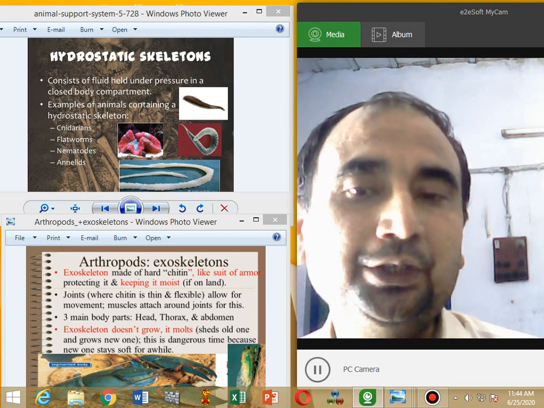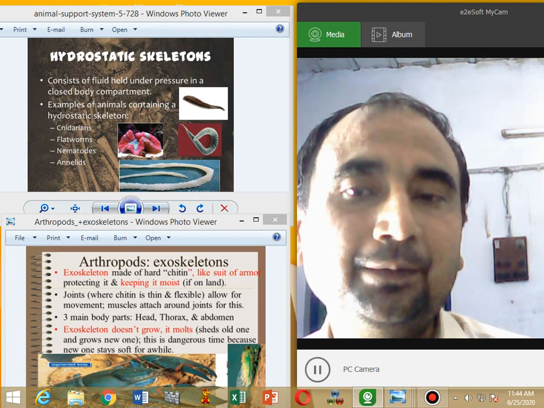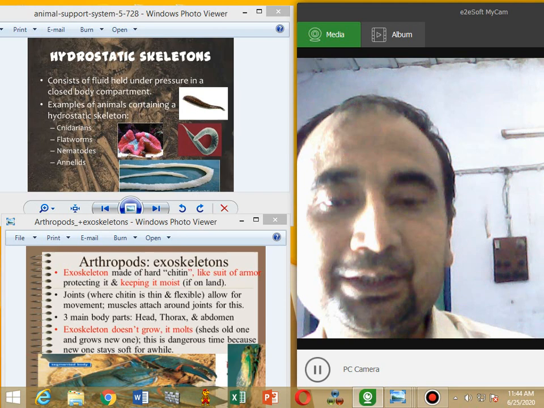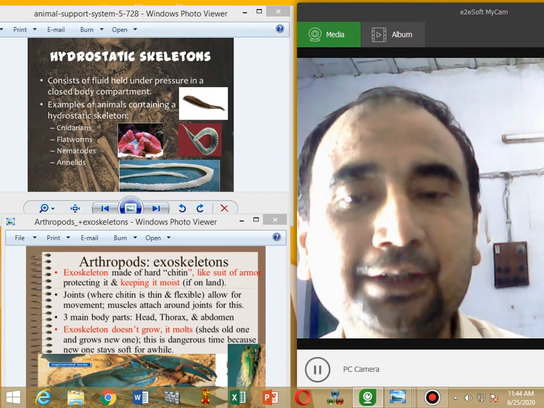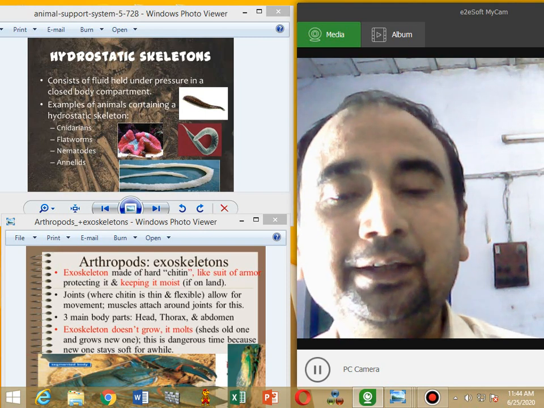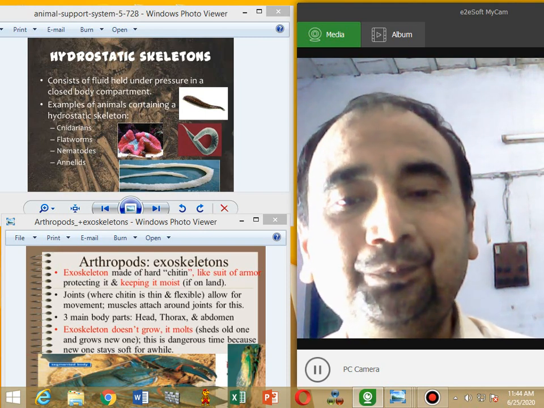So it puts the pressure on the muscles. Hydrostatic skeleton puts the pressure on the muscles. As a result, motility of the animal increases.